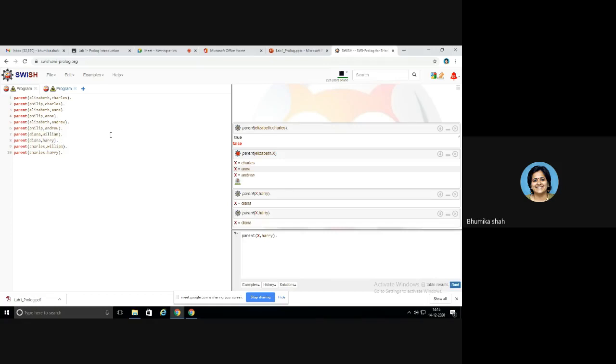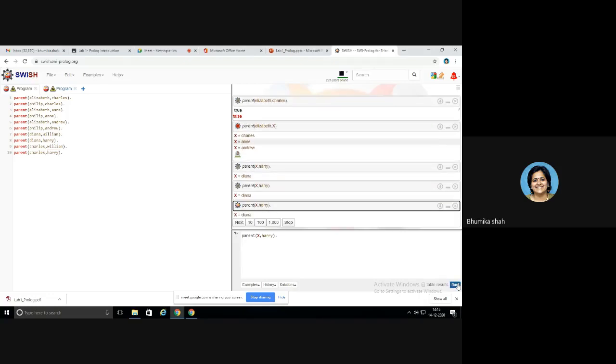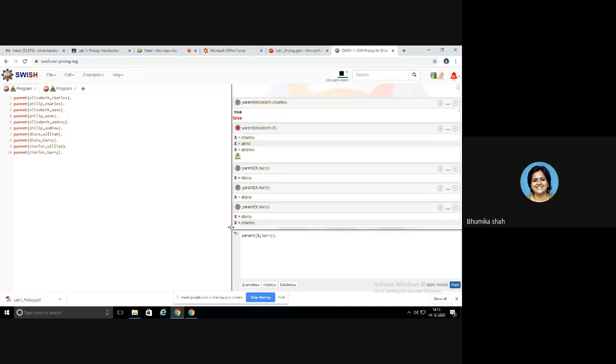Okay, why is it not giving this? Again, I have made a mistake. It should have been a comma. Let me run again. Fine. See, X equal to Diana, and then when I press next, X equal to Charles. So Harry has 2 parents. The value of X equal to Diana for this and X equal to Charles for this. Are you getting this? There is no further answer because there is no other solution where Harry is present.